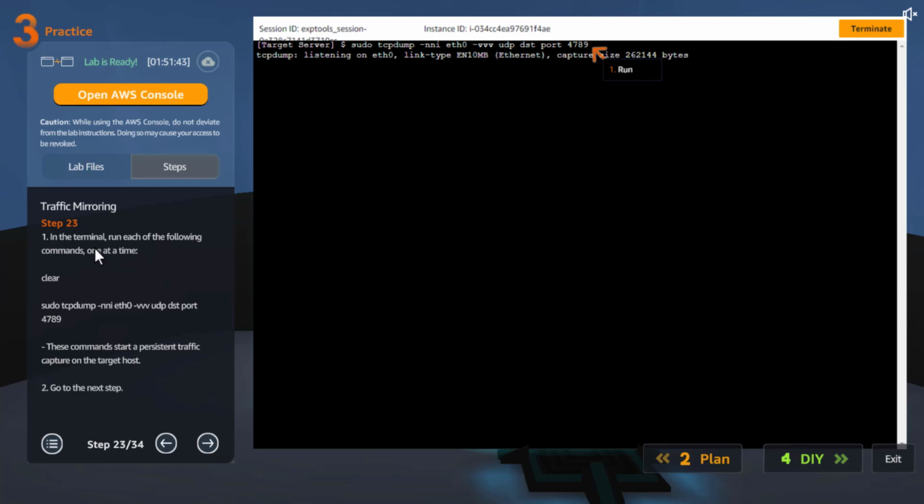Next, in the terminal, run each of the following commands one at a time. Clear will clear the command, which we already know. And let's go ahead and run these as well. Why? I don't know what they do. I'm not that familiar with these ones. These commands start a persistent traffic capture on the target host. Okay, they will capture the traffic, looks like.